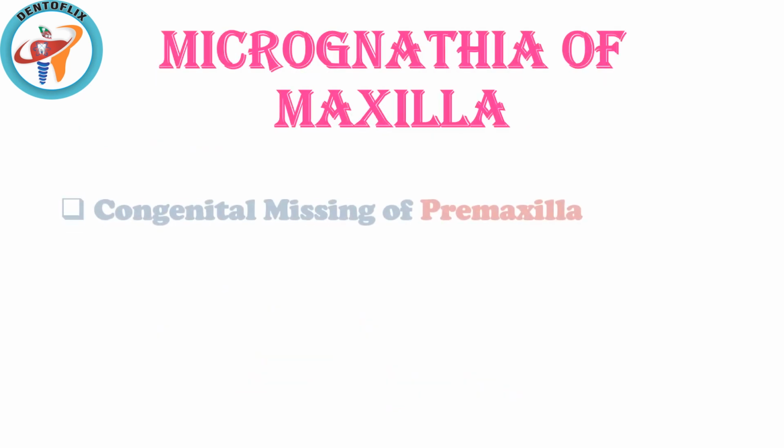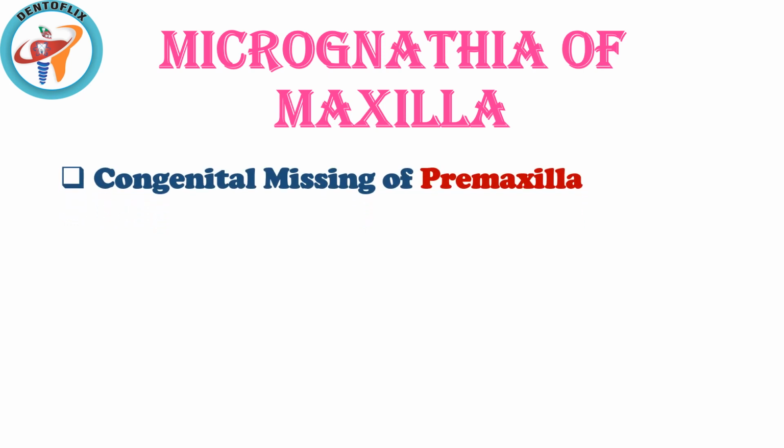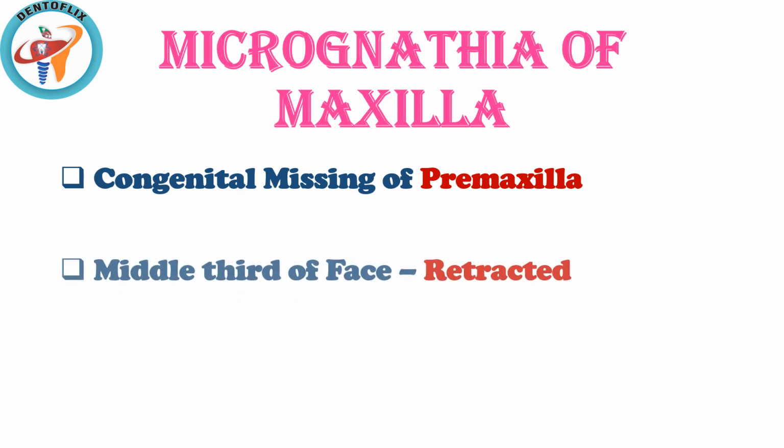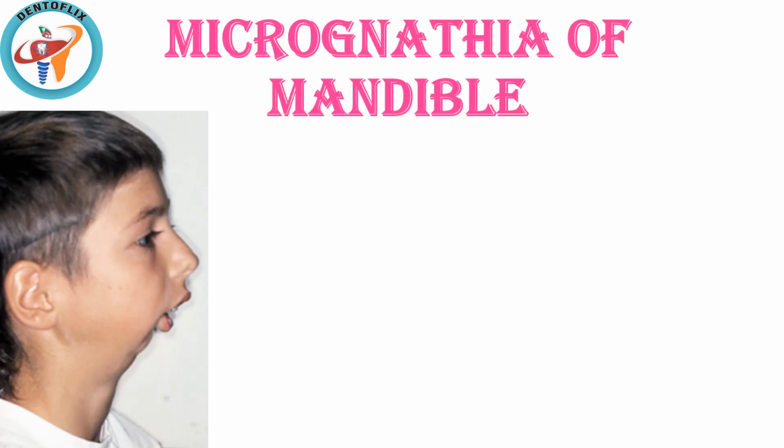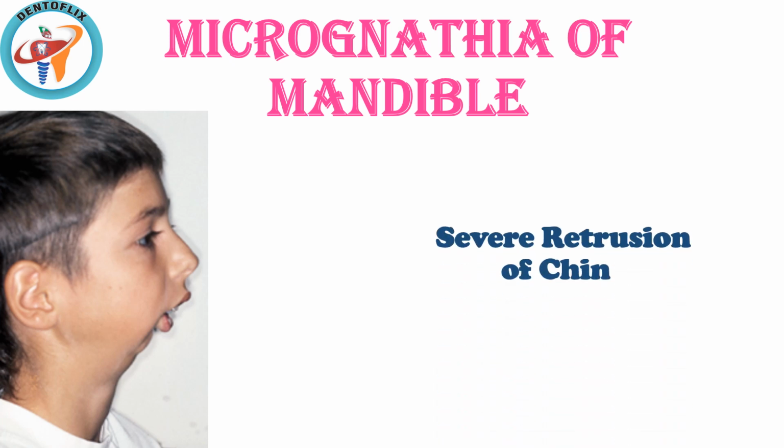Micrognathia of maxilla. The congenitally missing premaxilla often leads to maxillary micrognathia, and patient with this anomaly shows retracted middle third of the face. Patient with micrognathia of maxilla always shows mouth breathing. Micrognathia of mandible. Congenital mandibular micrognathia may occur due to posterior positioning of the condyle in relation to the skull. In these types of patients, you will see severe retrusion of the chin.